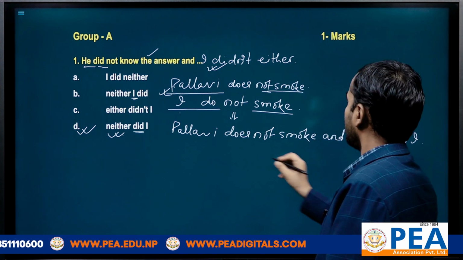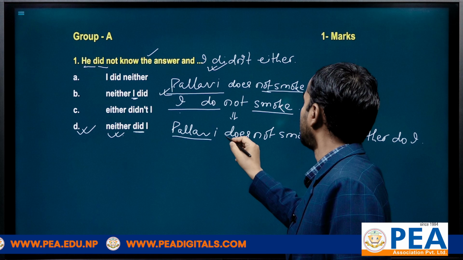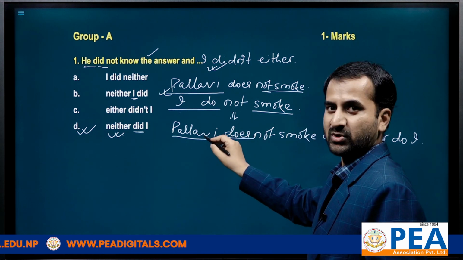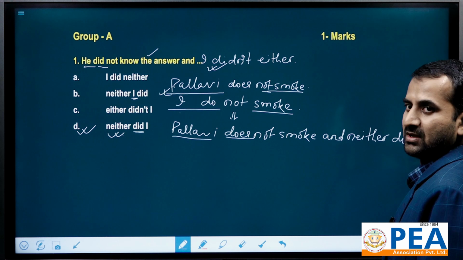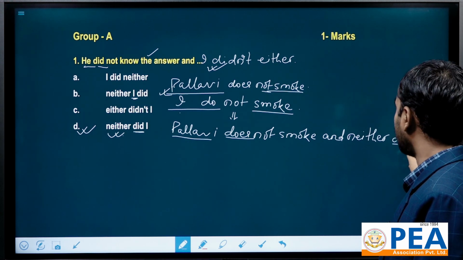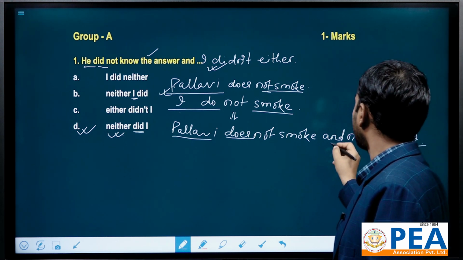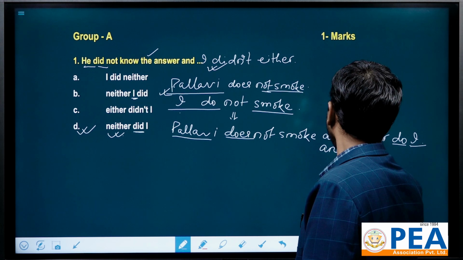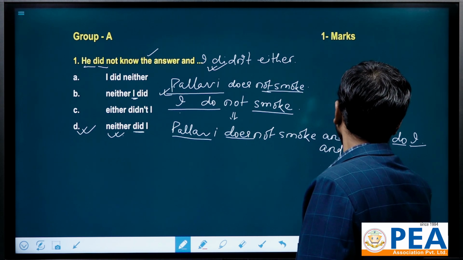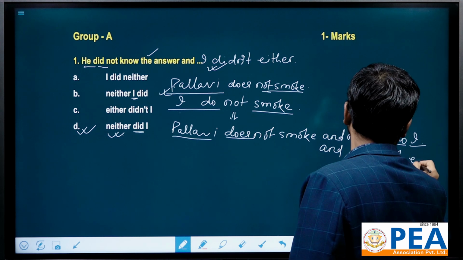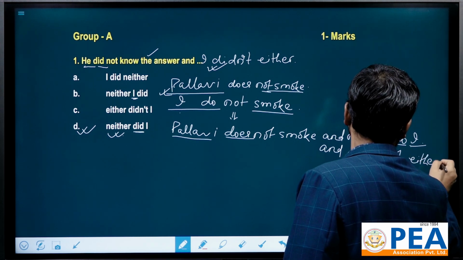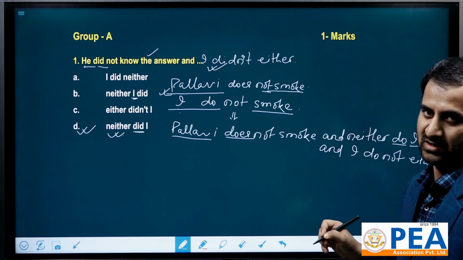यसको यो मिनिङ भएको हेर्नु के छ भने Pallavi takes does with it. Why? Because it is third person singular number that takes does, and I is first person. First person always takes do with it. Okay. Similarly, another answer could be, and I do not either. I do not either. It can also be the other answer. Both are the answer of it.